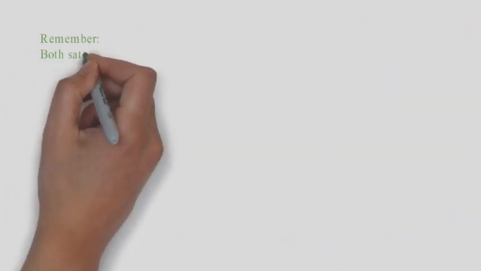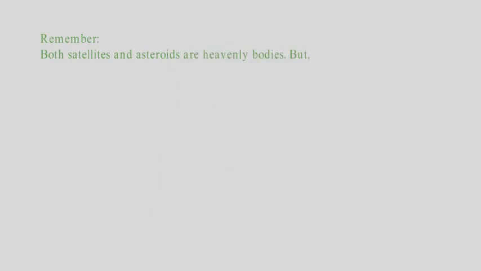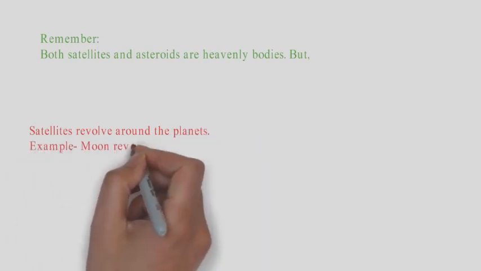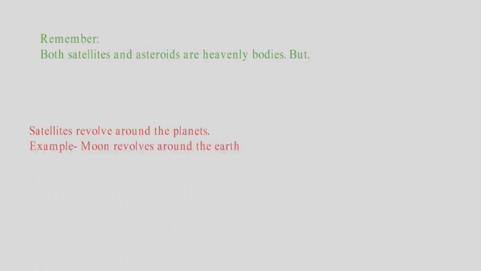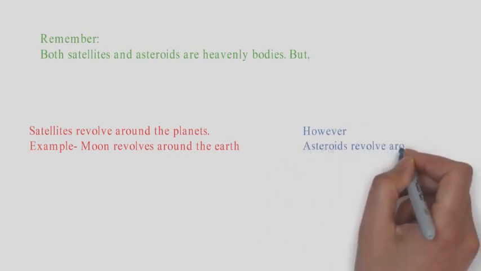Remember, both satellites and asteroids are heavenly bodies, but satellites revolve around the planets. Example, moon revolves around the earth. However, asteroids revolve around the sun.